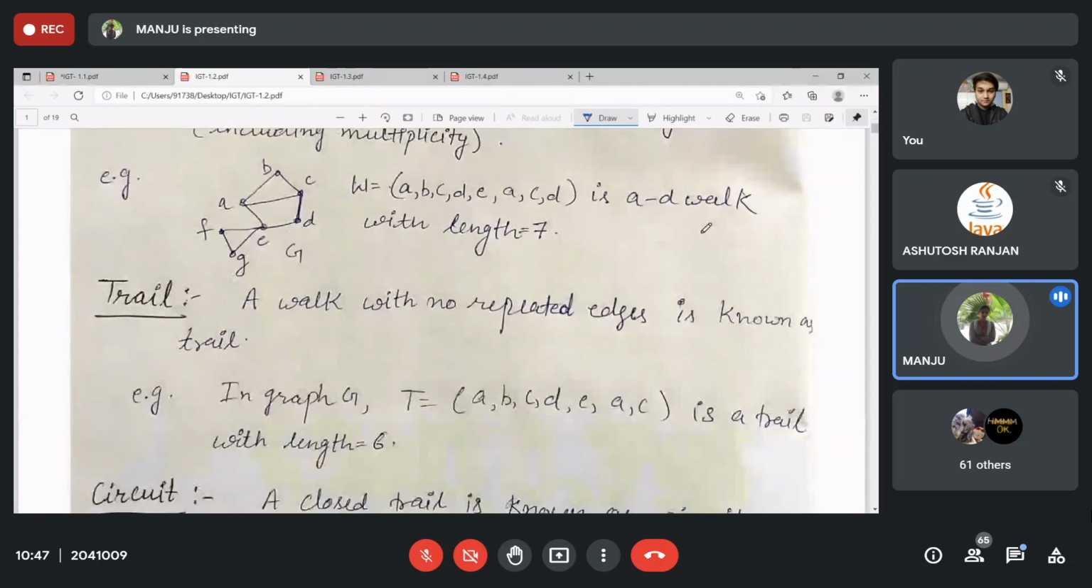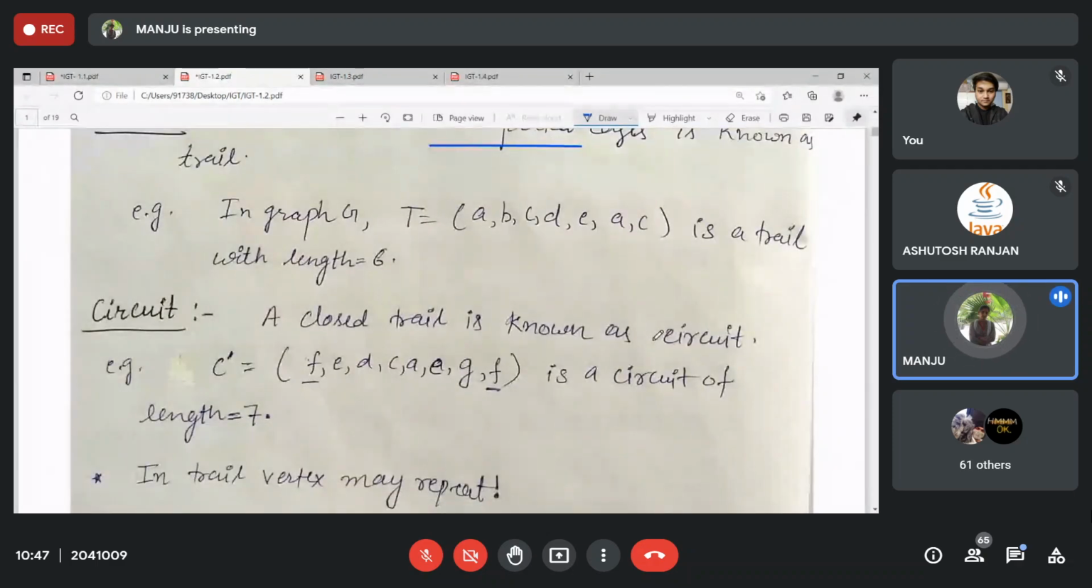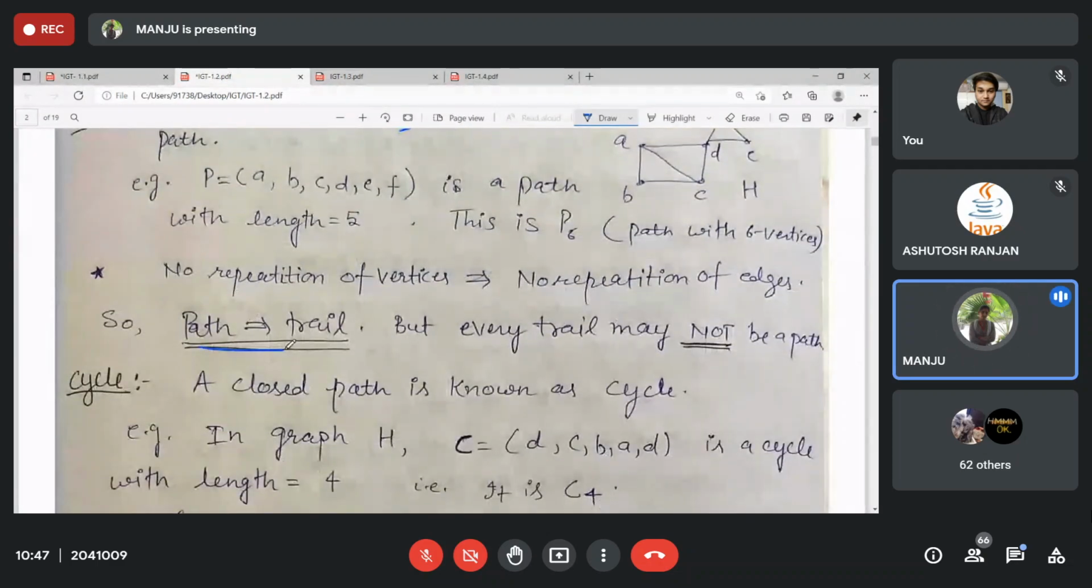In a trail, no repeated edges are there. And a circuit is a closed trail. Closed trail means the first and last vertex are the same, without repetition of edges. In a path, no vertex is repeated, and if no vertex is repeated, obviously no edges are repeating. So every path becomes a trail.